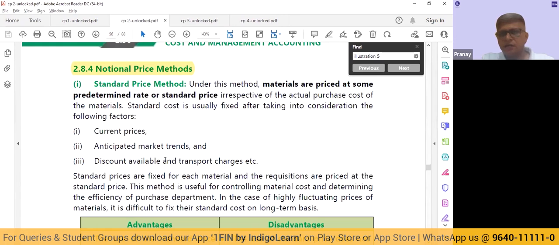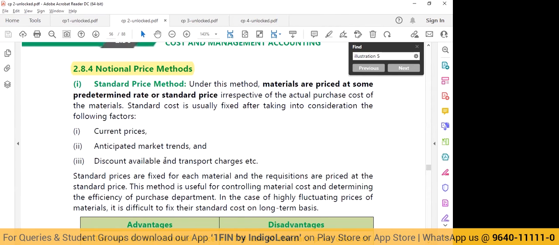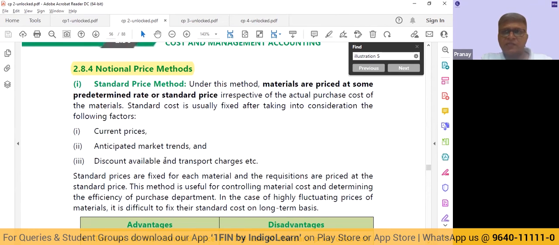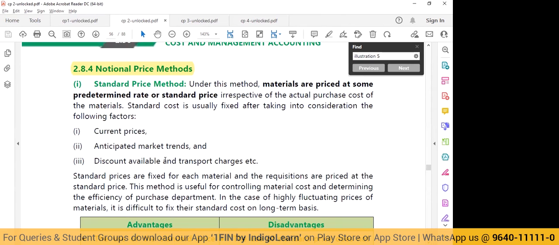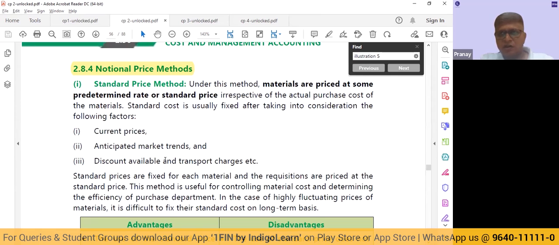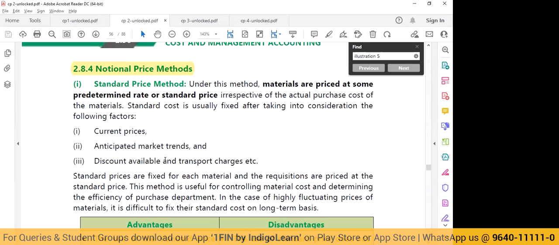No, see, basically today I am into, let's say, car manufacturing. One of the major inputs for car manufacturing is steel. Steel I had purchased at 40,000 rupees per ton. Because of COVID, international prices rising and inflation, now the price of steel has become, let's say, 65,000 per ton. So if I have sufficient quantity in stock and I am using the FIFO method, even though today the price is 65,000, if I have inventory purchased at 40,000, I will say today's issue is going at 40,000 from store to the production.